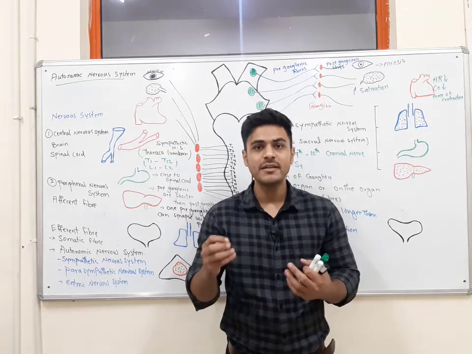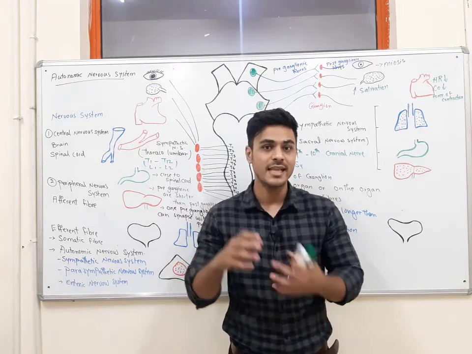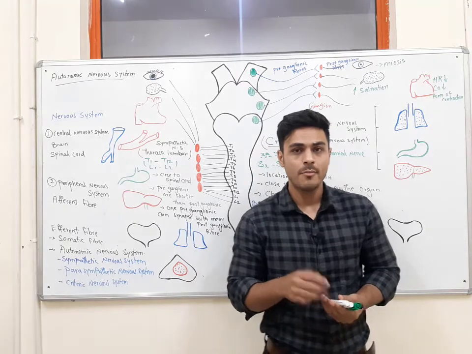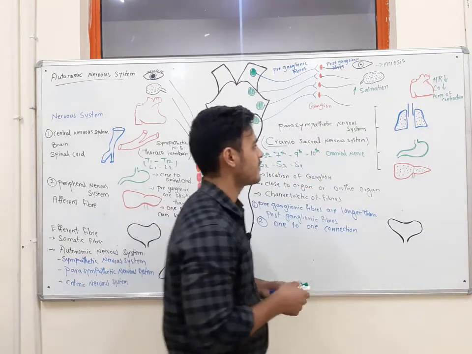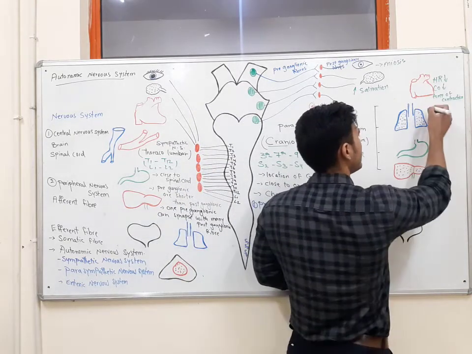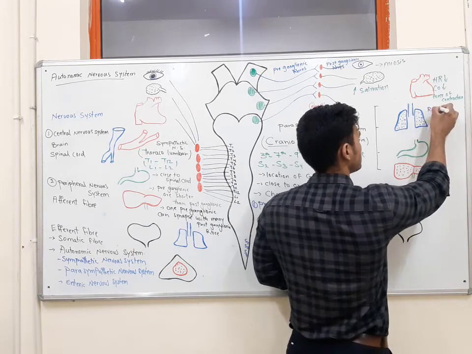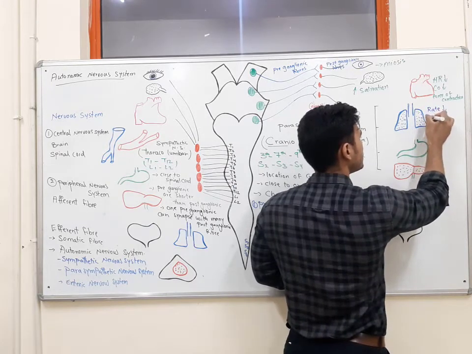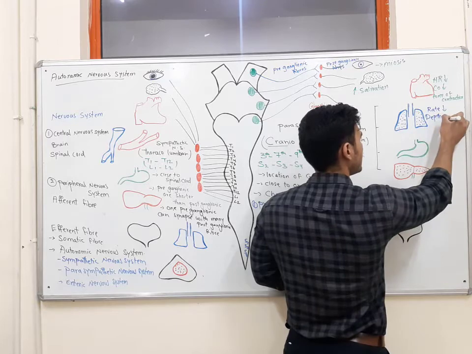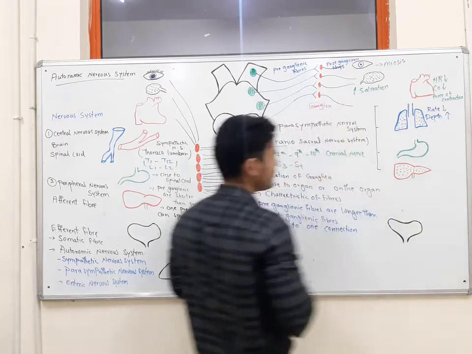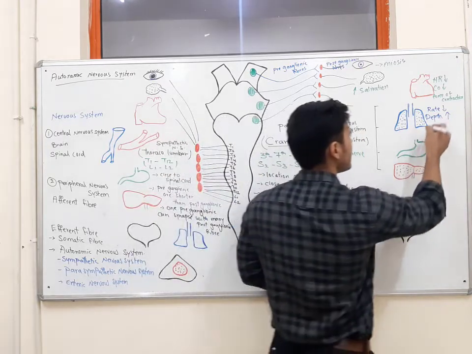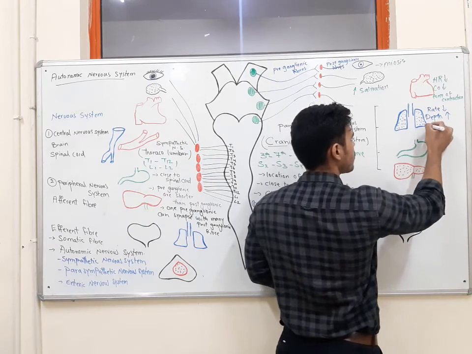But the depth of the respiration has increased. This is the effect of the parasympathetic nervous system on the respiratory system. The rate of respiration decreases, but the depth of respiration increases. And also, on the airways, it will cause bronchoconstriction.